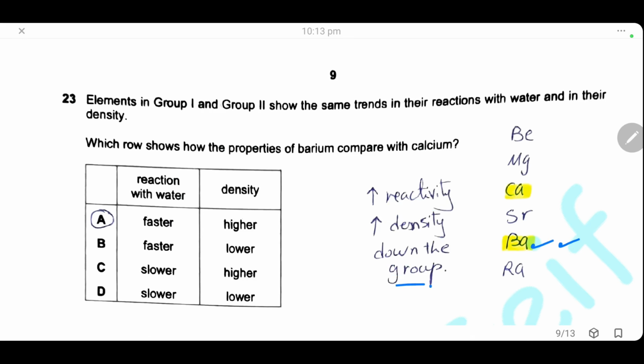So here we have to choose the reaction with water because it is more reactive, so the reaction will be faster, and it has a higher density. The answer is A.